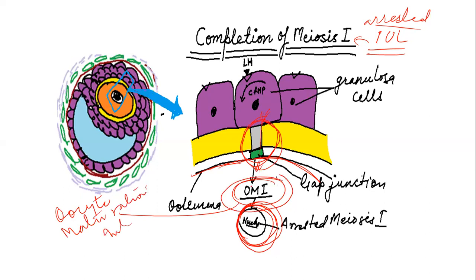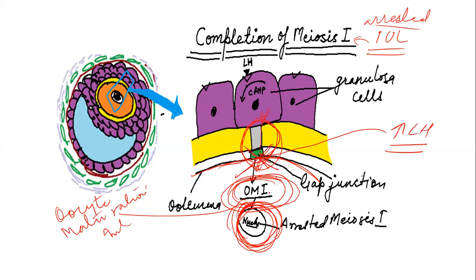Because of this message, or this chemical, the nucleus is under arrest since intrauterine life up to the pre-ovulatory stage. During pre-ovulation, or just before ovulation, there is an increase or peak level of LH, and this peak level of LH will disrupt this gap junction.